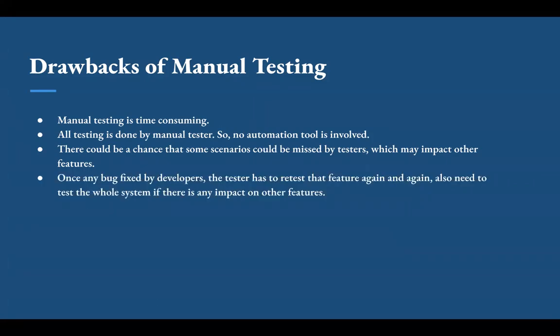Once any bug is fixed by developers, the tester has to test the same scenarios again and again. Also need to test the whole system if there is any impact on other features due to change in one feature. So with manual testing, it's difficult to perform regression testing and test the whole system repeatedly for each bug fix.